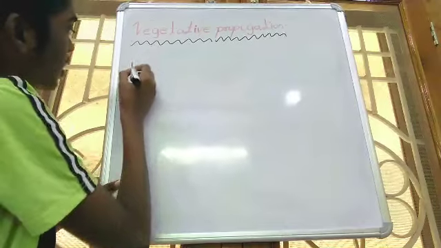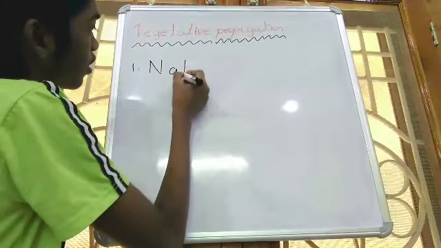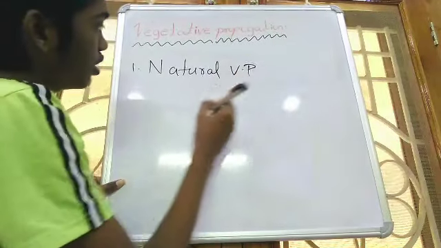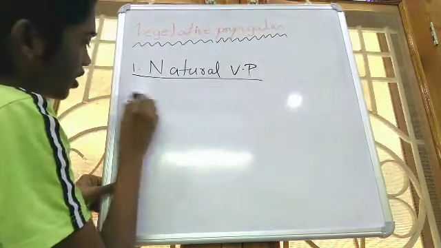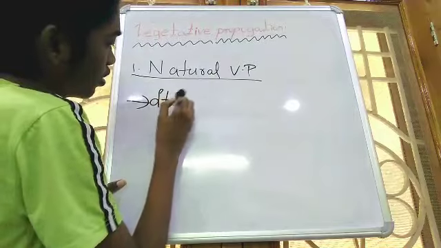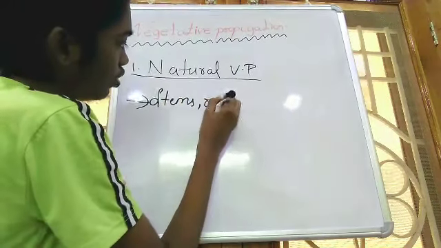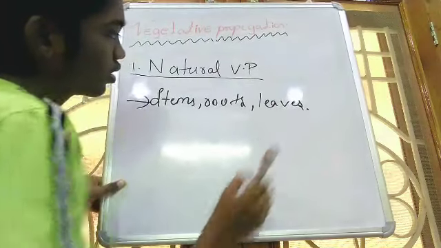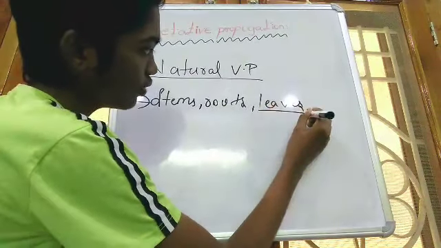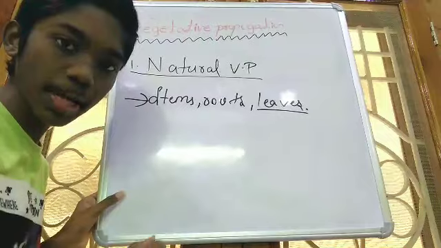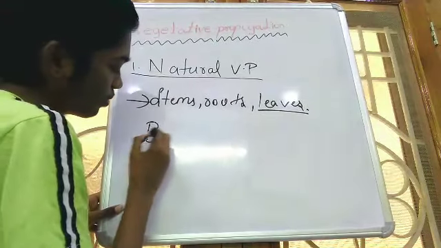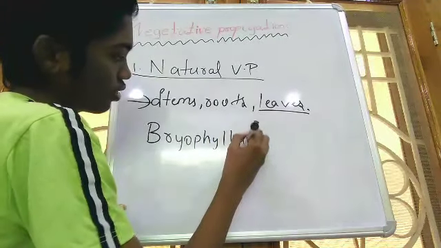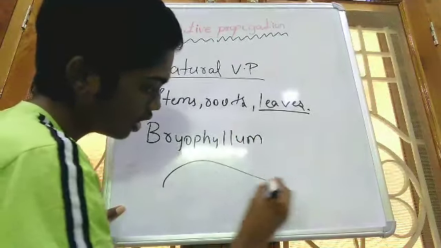So the first type is natural vegetative propagation. Natural vegetative propagation occurs through stems, roots and leaves. So first let us see leaves. In some plants like bryophyllum, we can observe this is a leaf of bryophyllum.